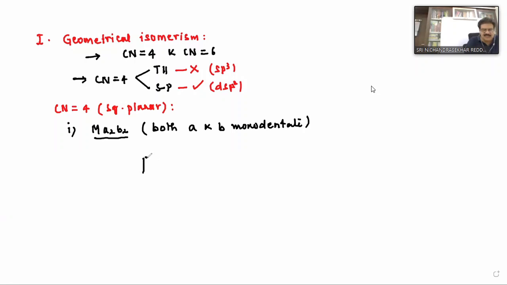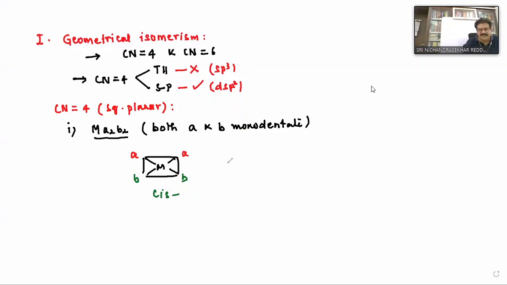Now see, how do we write this? Square planar, we can write like this. This is the metal. Now here I'll write two ligands: this is A and this is A. Next, this is B and this is B. Now say the two same ligands A and A, or B and B, are on the same side or the opposite side. Same side, therefore this is the cis isomer. These are geometrical isomers; we can also call them cis-trans isomers.